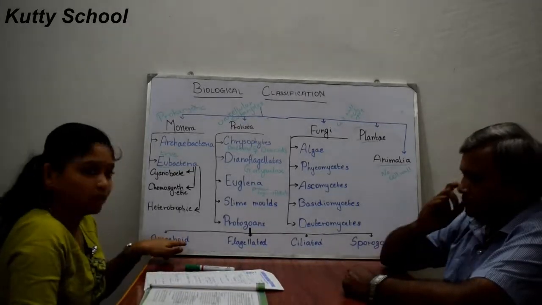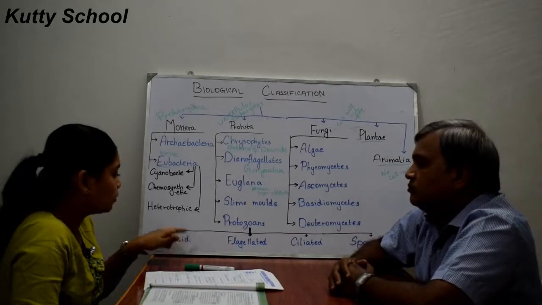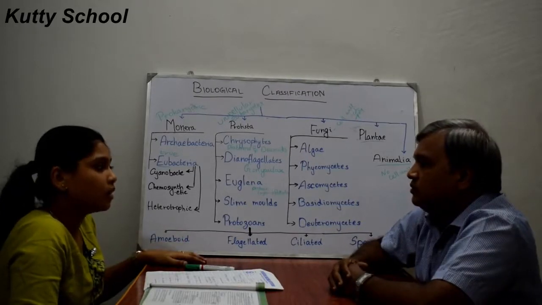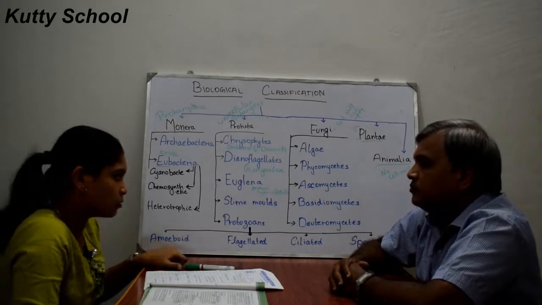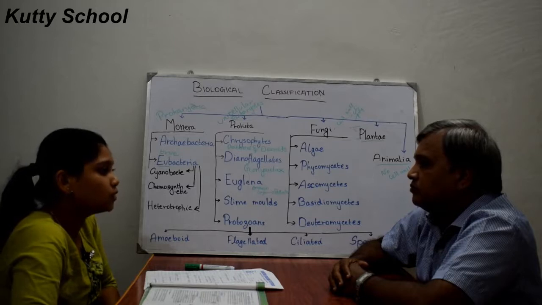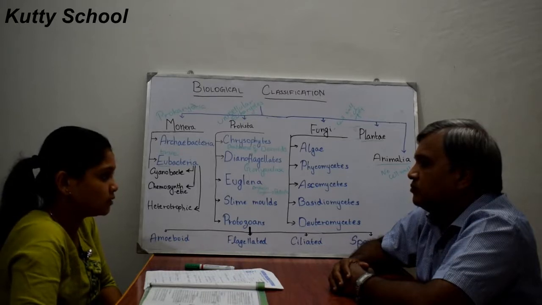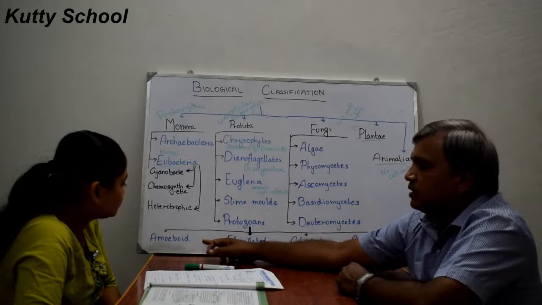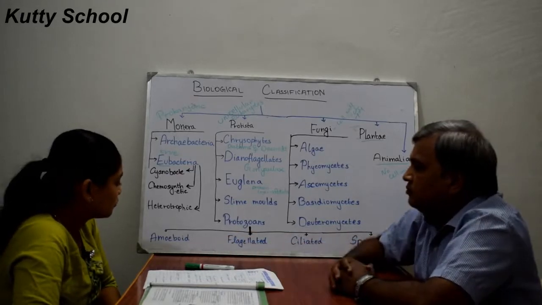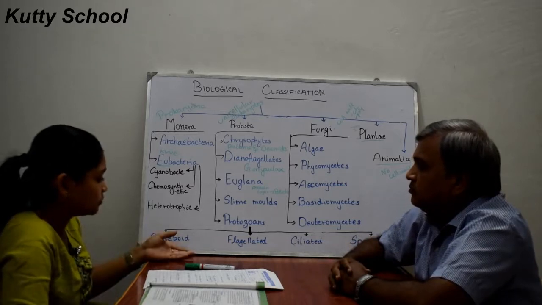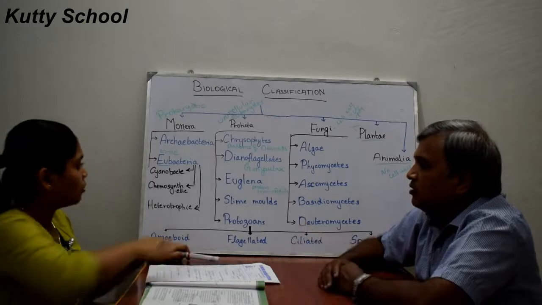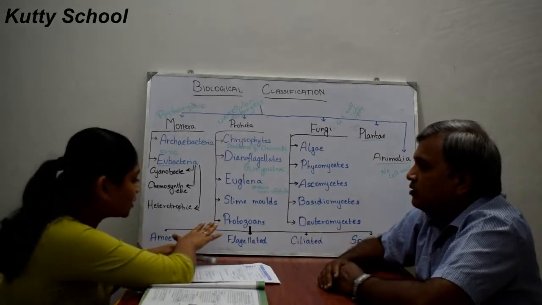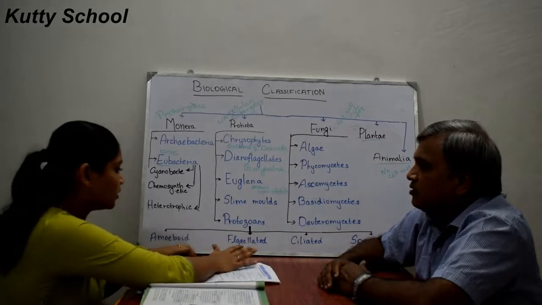So now we have seen amoeboid protozoans. Now we will see flagellated protozoans. These flagellated protozoans can be free living or parasites. They are not completely parasites. All the protozoans are heterotrophs; nothing can generate its own food.